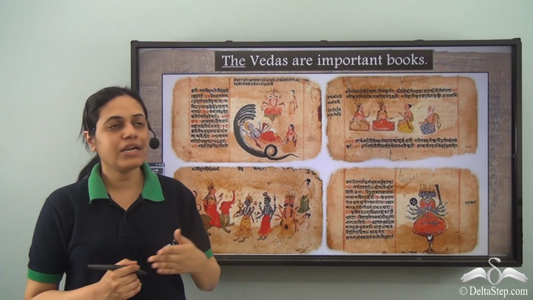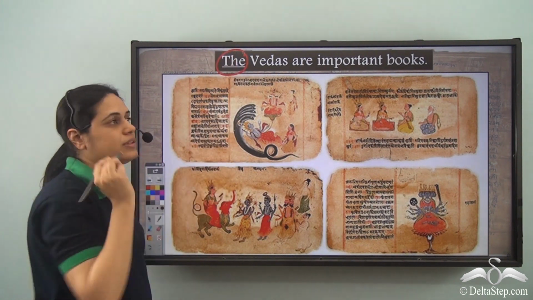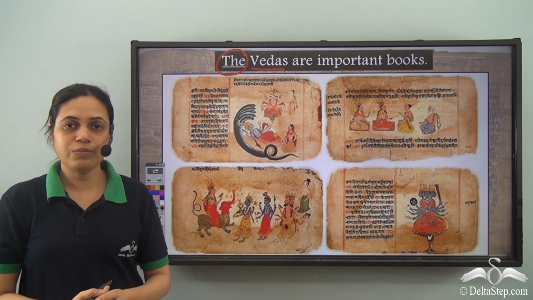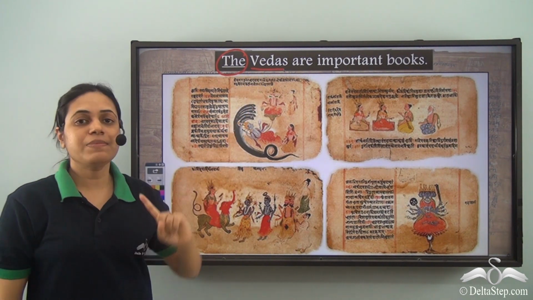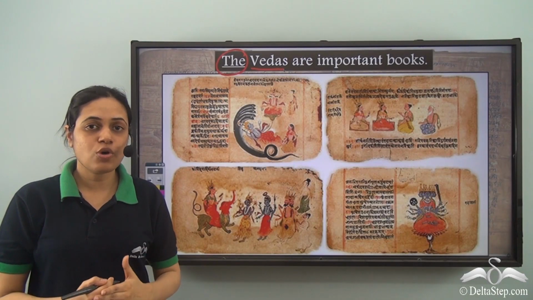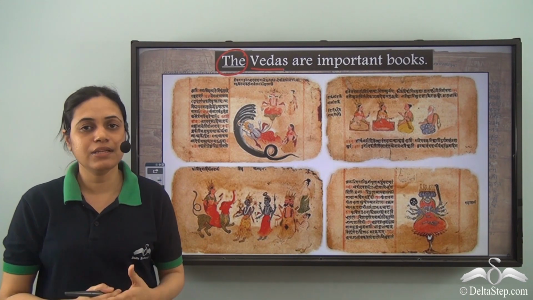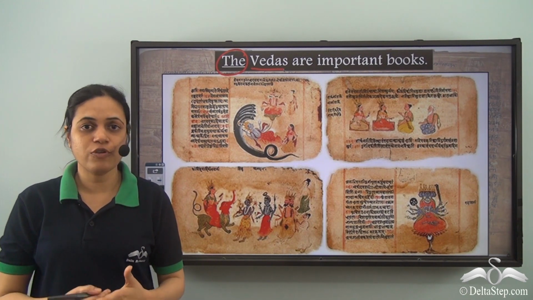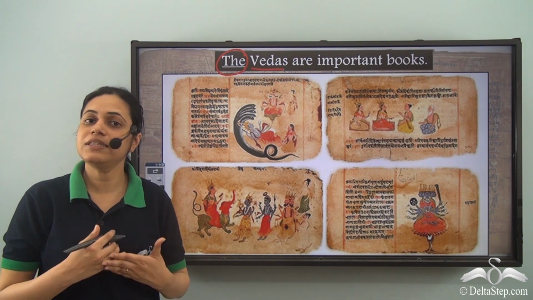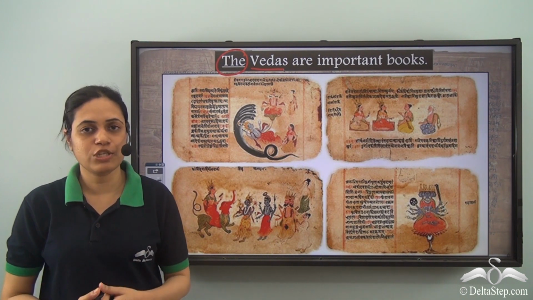The Vedas are important books. Now if you see, I have used the before Vedas. The Vedas are important books because Vedas means we are talking about particular books. So the names of important books are preceded by the. That is, the comes before the names of important books like the Ramayana, the Quran, the Gita.